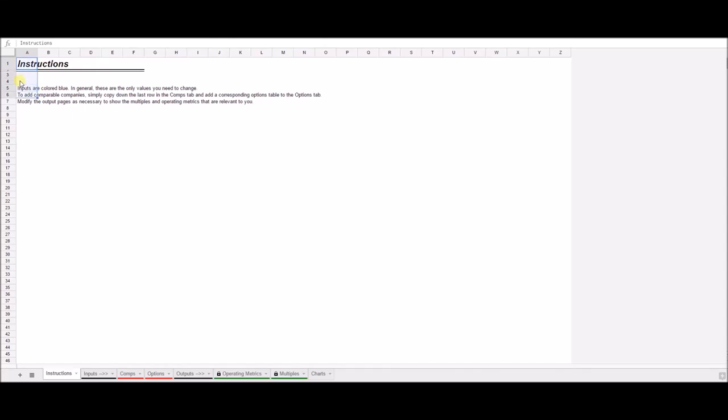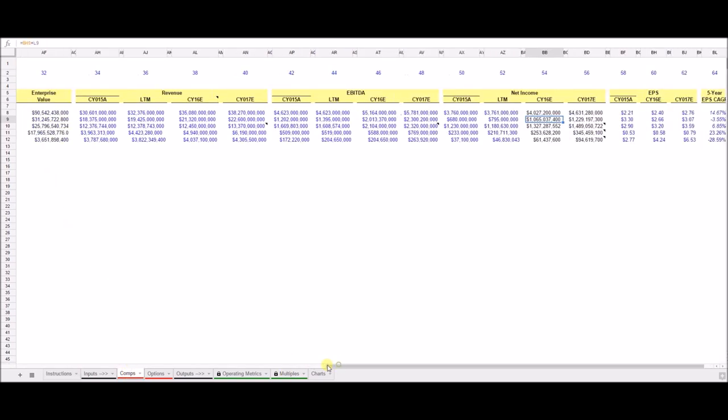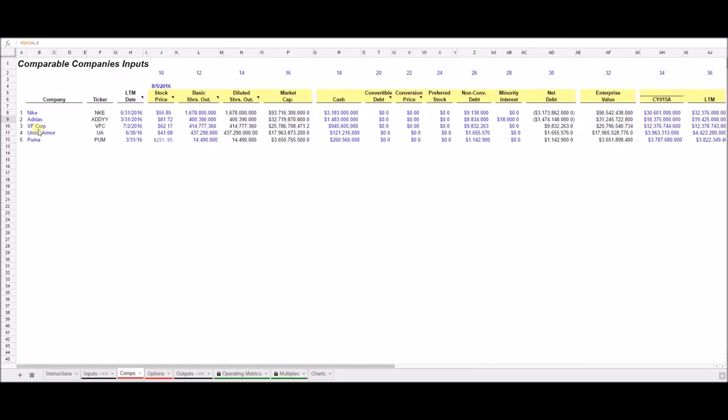In this lesson, we'll be going over a comparables valuation model. The first page in this spreadsheet is comps, or company comparable inputs. In the first column, we listed all the company names: Nike, Adidas, VF Corp, Under Armour, and Puma. Next, we put the tickers for each company.